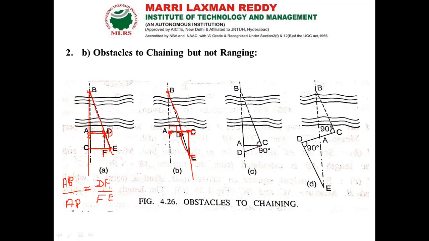This is another method, in the same way. Here what we are going to do is first erect a perpendicular point C from the point A. From this we can erect a perpendicular.